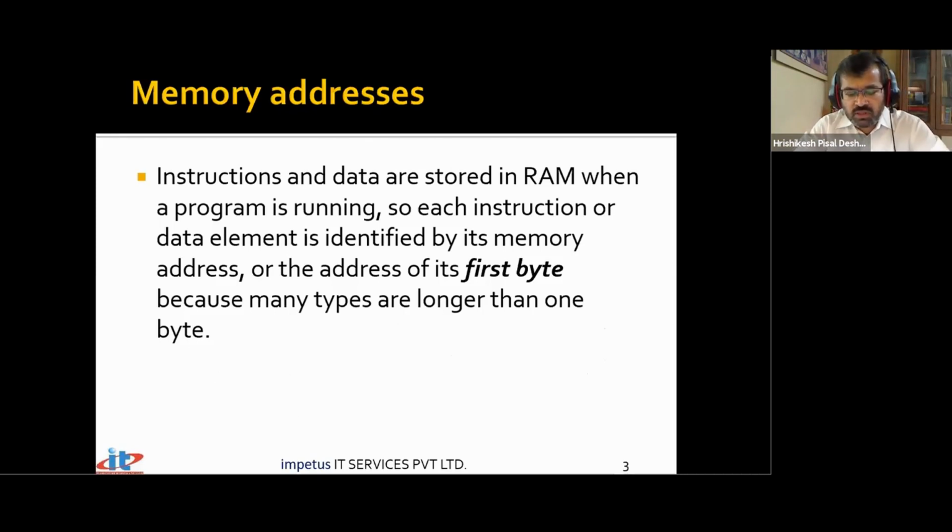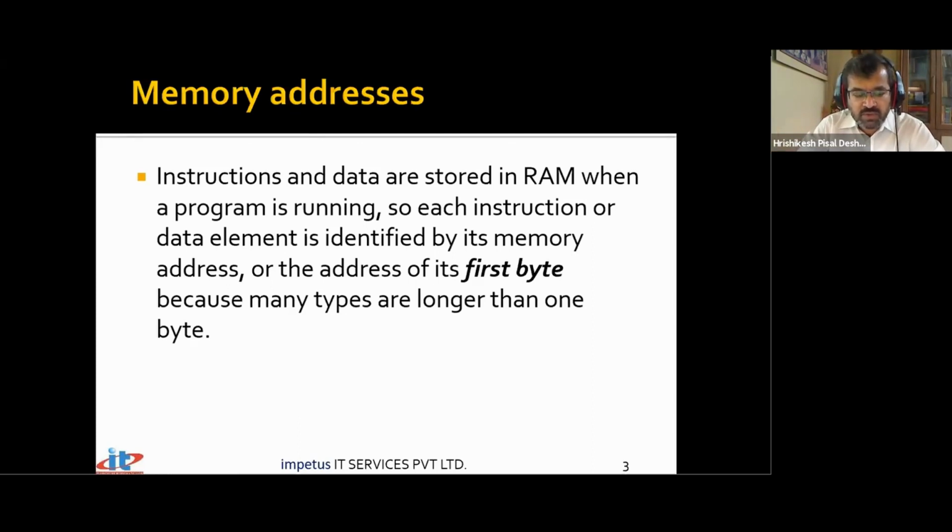When we talk about programs, for any program that we are executing, every instruction in the program has to be stored in the memory. Every piece of data in the program also has to be stored in the memory. Unless the data has been stored in the memory, we cannot carry out operations on it. Unless the instructions have been stored in the memory, we cannot execute those instructions. So the instructions need to be stored in the memory, and the data also needs to be stored in the memory.